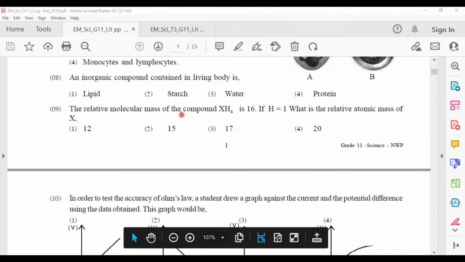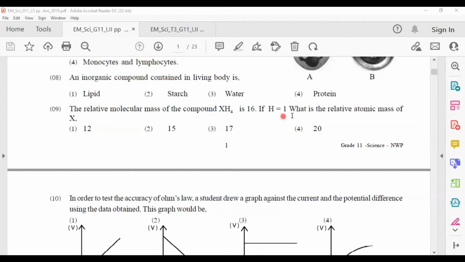The relative molecular mass of the compound XH4 is 16. If H equals 1, what is the relative atomic mass of X? How to take the relative molecular mass? Add the relative atomic mass of X and the relative atomic mass of H together. There are 4 H atoms. It is equal to 16. Now you have to find the value of X. X equals 16 subtract 4. Answer is 12. Answer number 1.